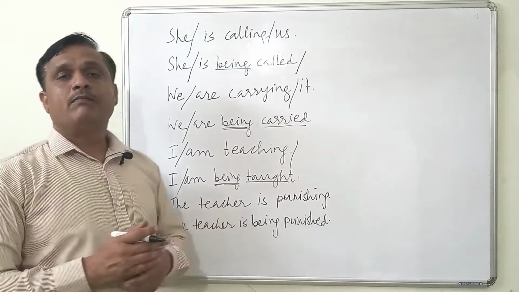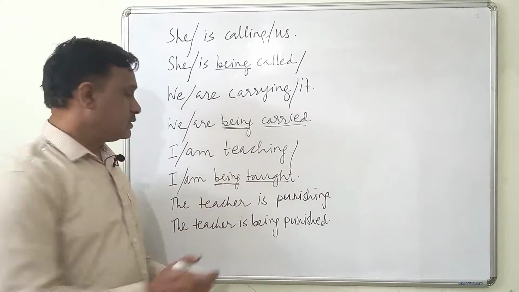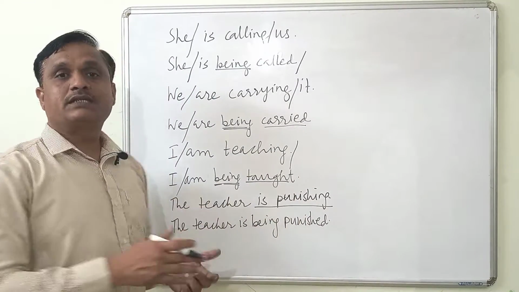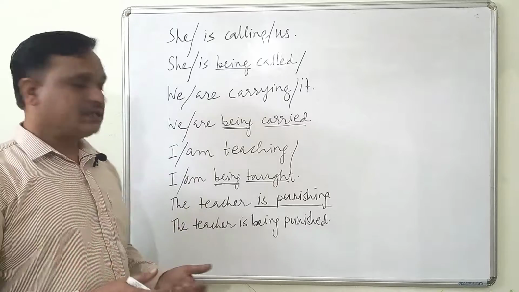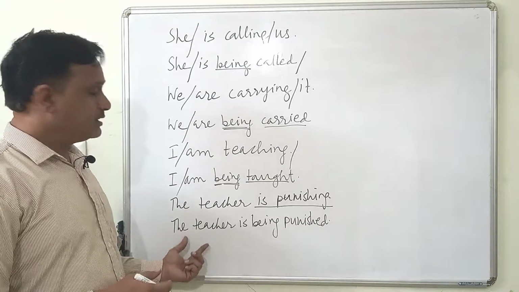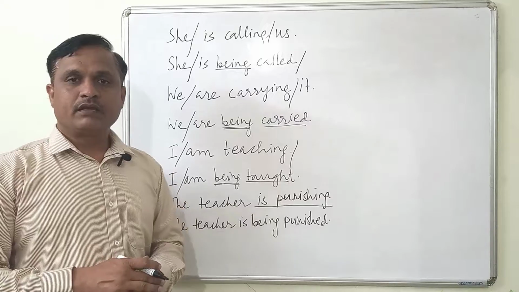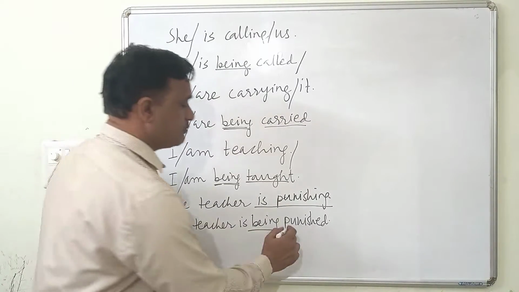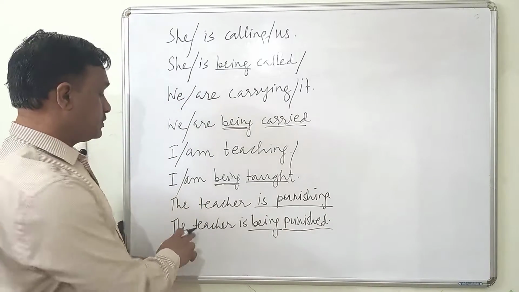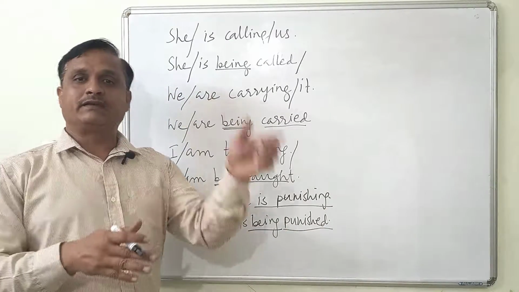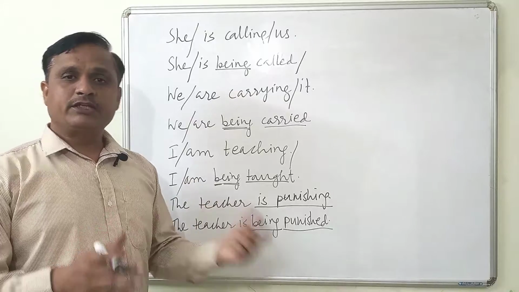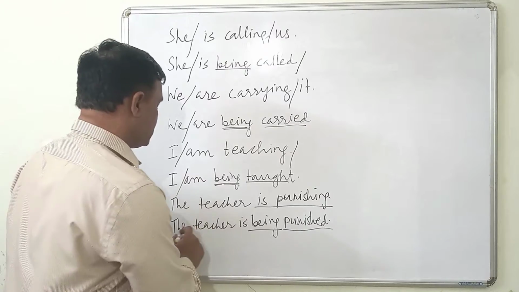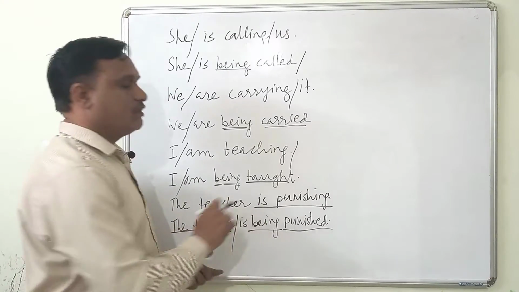The teacher is punishing someone. So here the action is going on, is ing. So this teacher is active over here. Now the same teacher, in the other case, the teacher is being punished. So here the teacher is passive because being and the third form of the verb is used. So the teacher is being punished by someone. So the action of punishment is still going on. It is on, but the teacher is made passive with this kind of construction.